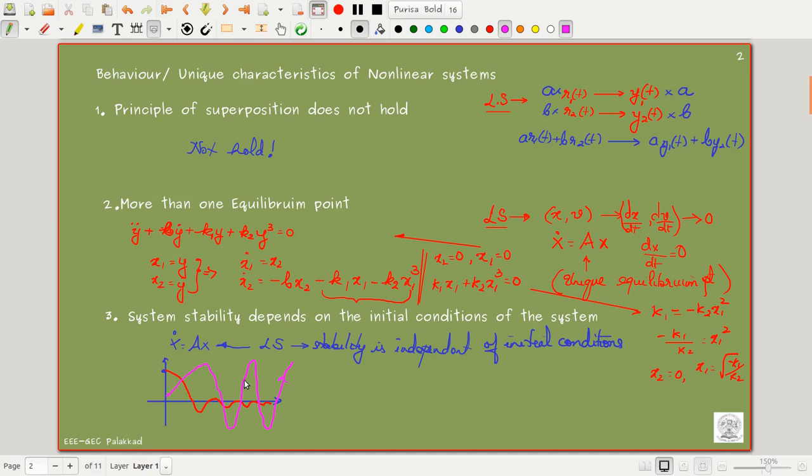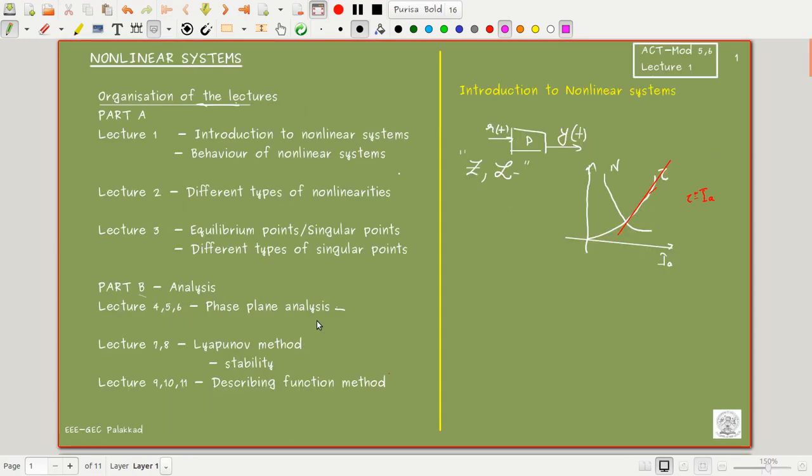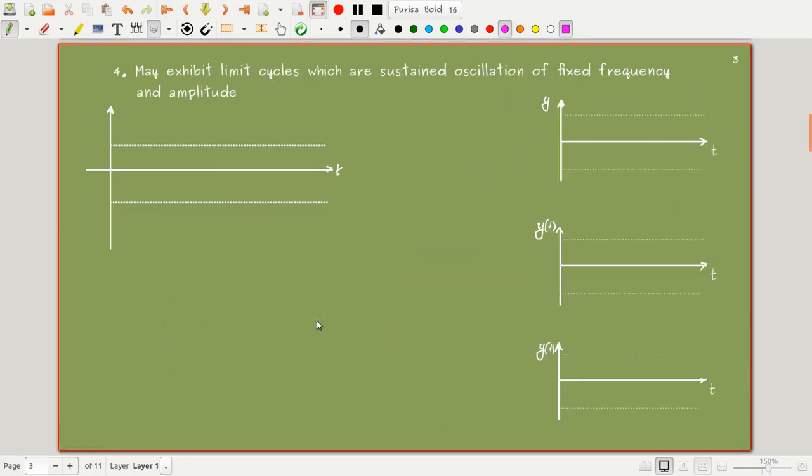We will see these kinds of systems in the coming lectures. So it depends upon the initial conditions. Where we start is very much important in the case of a nonlinear system. The next point is that nonlinear systems exhibit limit cycles. In fact, they are sustained oscillations of fixed frequency and amplitude. We will see what it is.